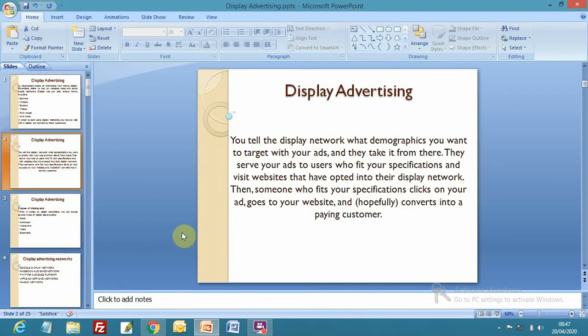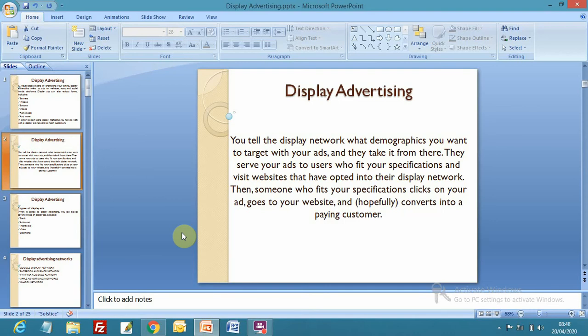You tell the display network what demographics you want to target with your ads. Suppose you are working for a client, a hotel in Mussoorie, right? The display network we are taking here is the Google Display Network, and I am a digital marketer.